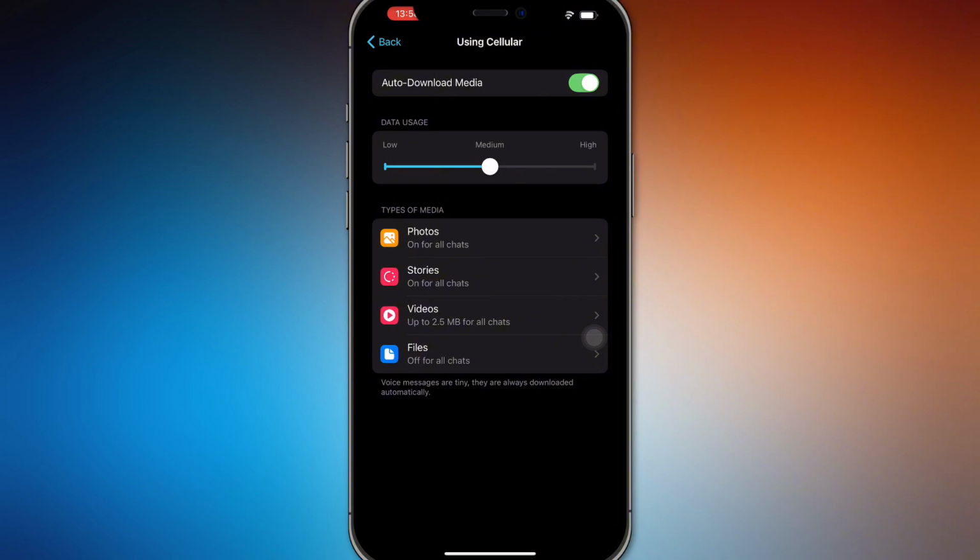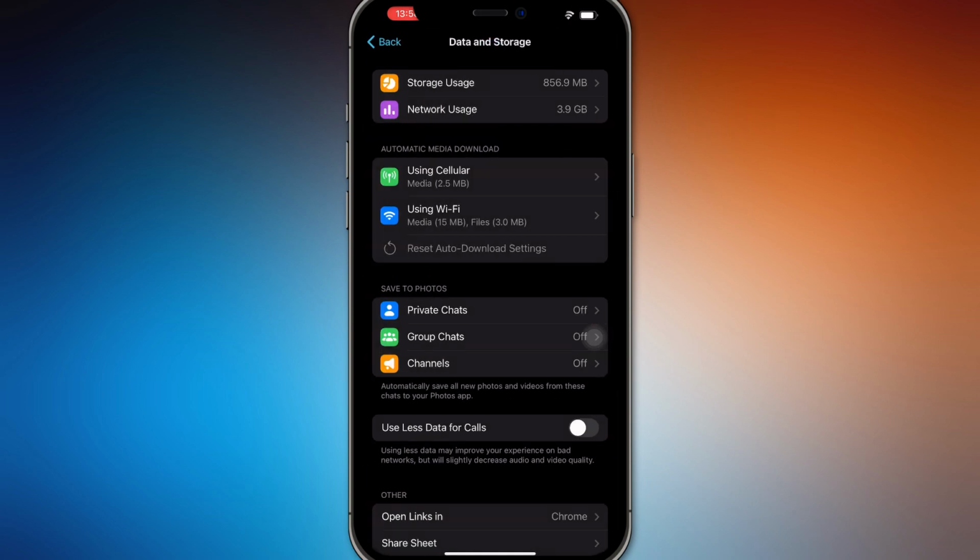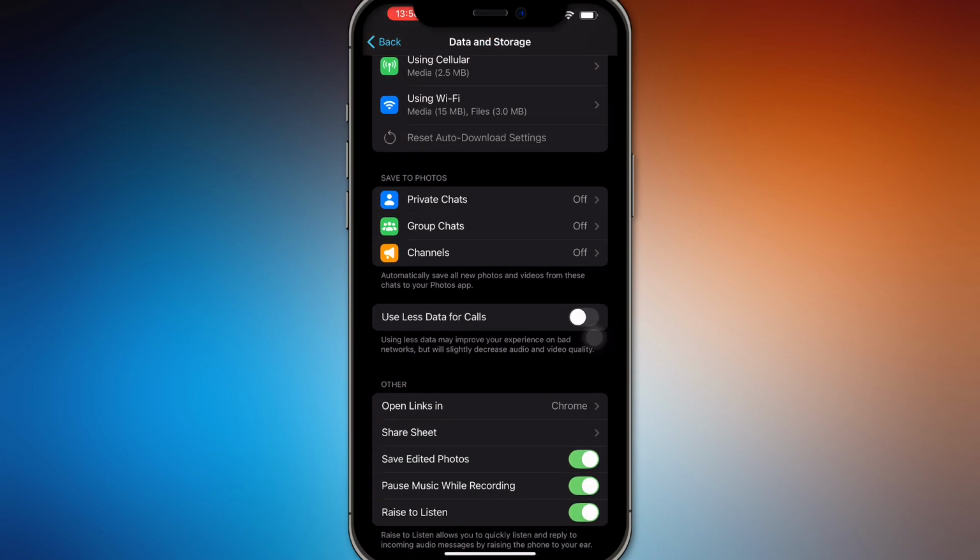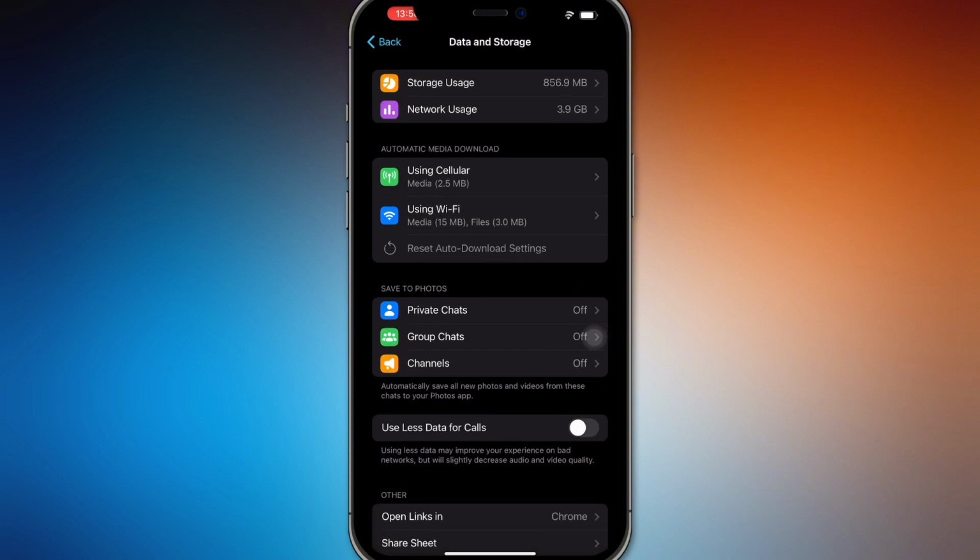So the other thing you can actually do is check right here. If you're using cellular data, you want to place it into high right here so that it will be quicker. If you're using Wi-Fi, use high also so that it will be quicker. So there you go. That's the first thing you can do so that you can actually get the data and storage to go faster right here and the download is going faster.